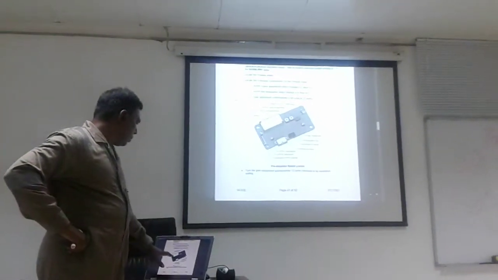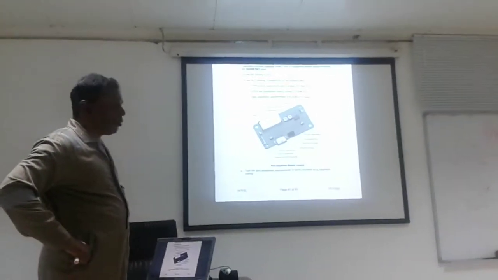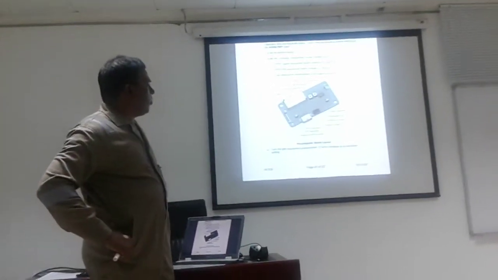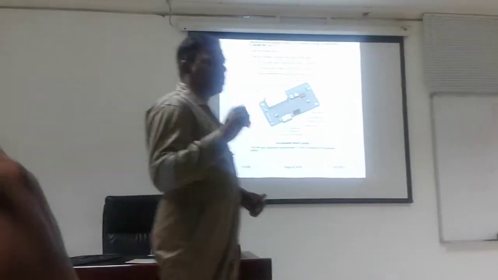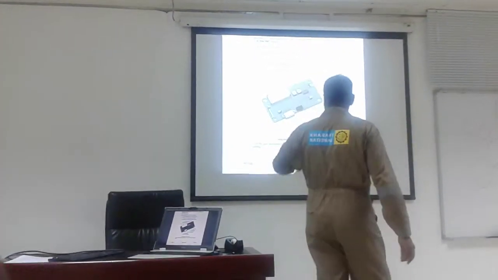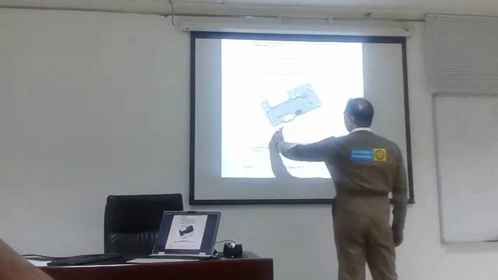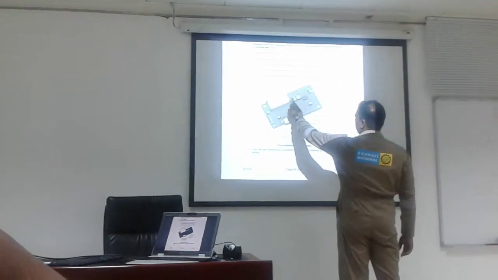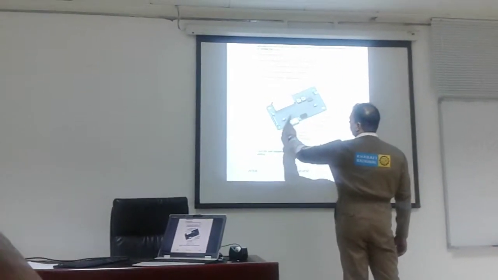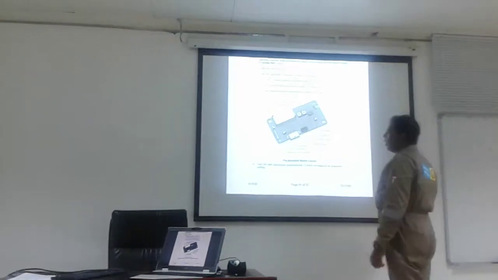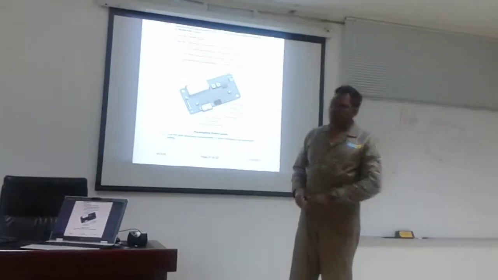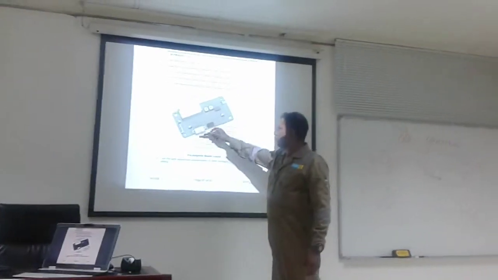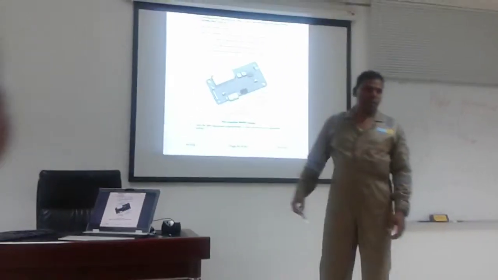This is your pre-amplifier board. Pre-amplifier means your PMT signal is amplified by this board. Here we have the settings. We have the gain control, and we have the arrangement for the anode voltage. These are potentiometers for setting.